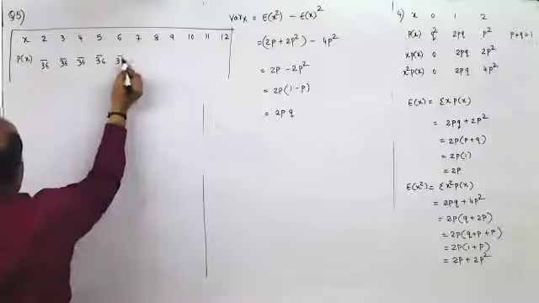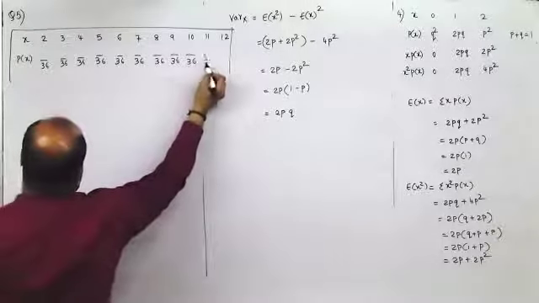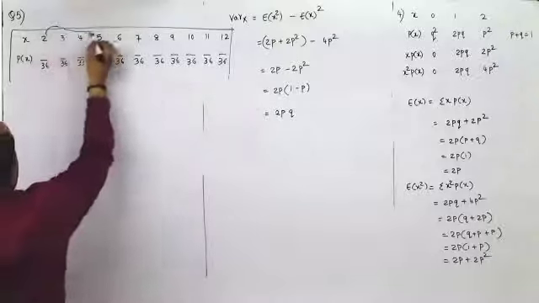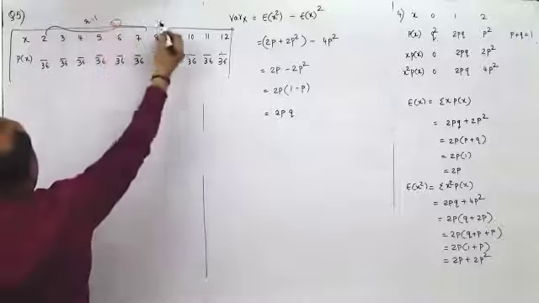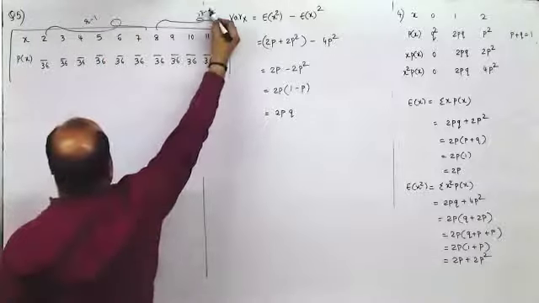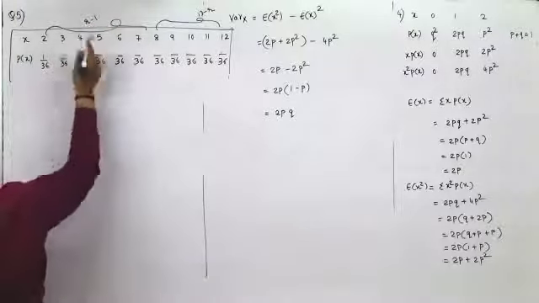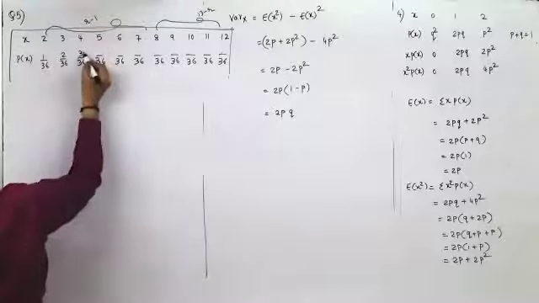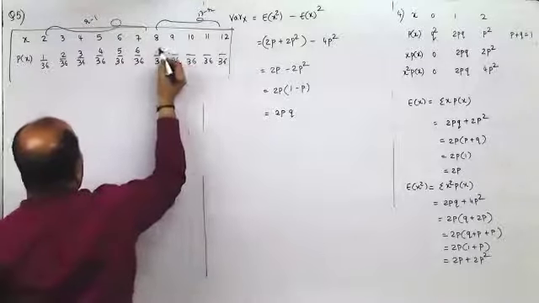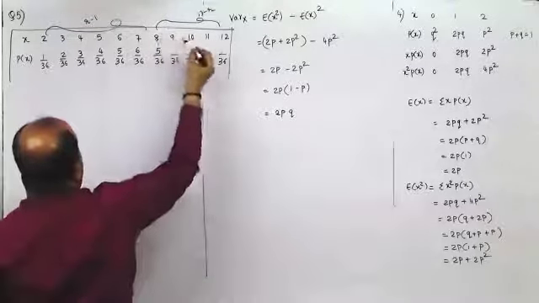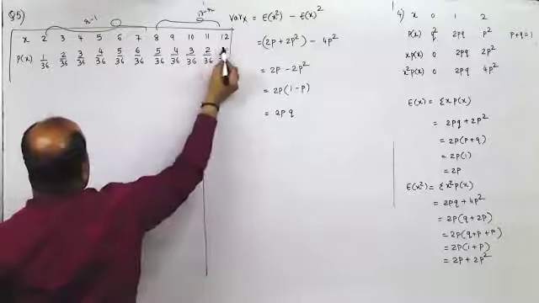Maximum number that you get as sum is 12. All would be upon 36. Then I told you from 2 to 7 it would be r minus 1, and from 8 to 12 it would be 13 minus r ways. So to get 2, 2 minus 1, 1 way. To get 3, 3 minus 1, 2 ways. 4, 3 ways. 5, 4 ways. 6, 5 ways. 7, 6 ways. Now for 8, 13 minus 8, 5 ways. Here 9, it would be 13 minus 9, 4 ways. 10, 13 minus 10, 3. This is 2, this is 1.